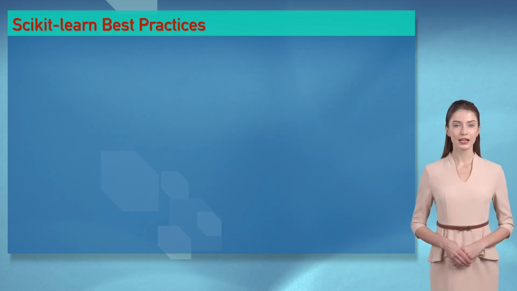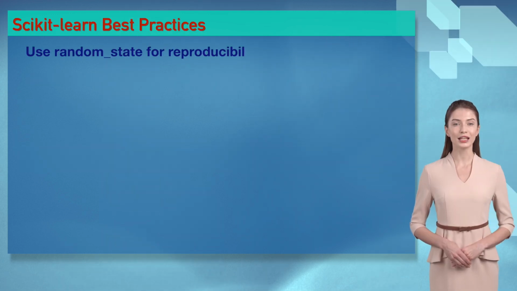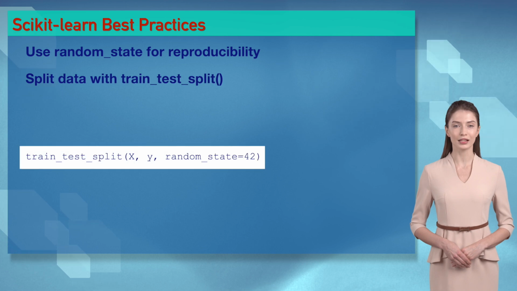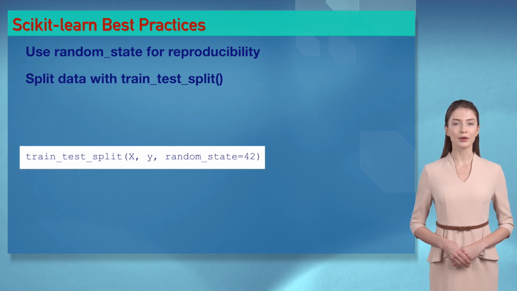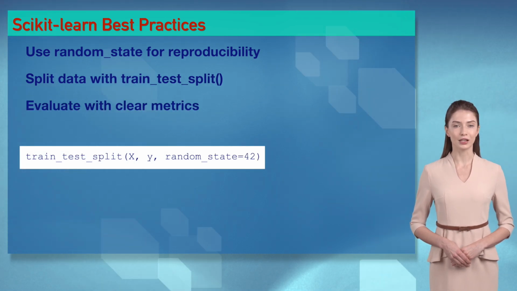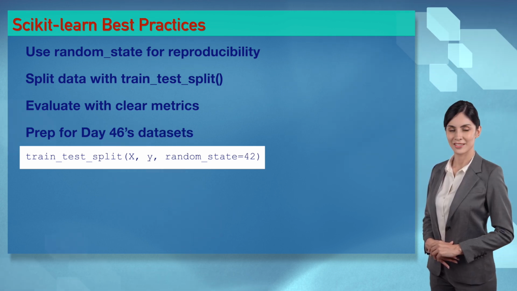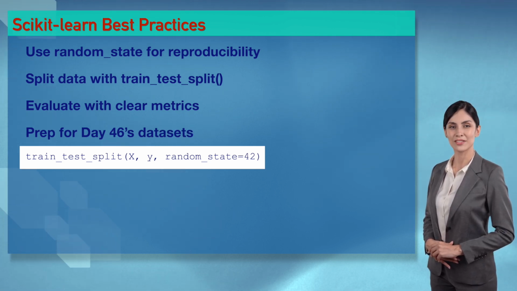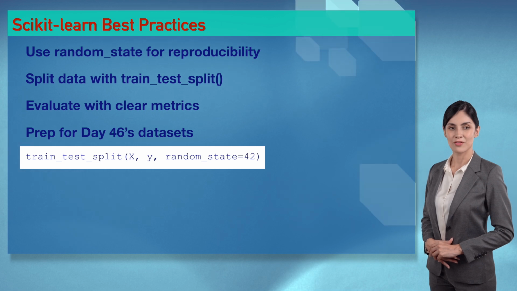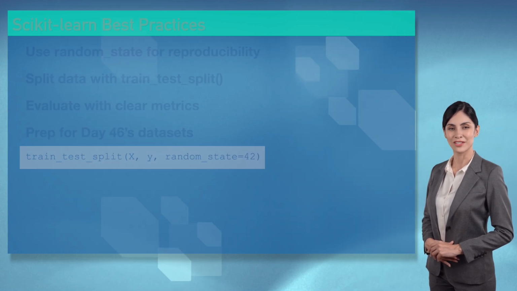Wizards, optimize Scikit-learn with clean data and random_state for reproducibility. Split data with train_test_split, and evaluate with metrics. Clean code powers AI models. Optimized code's so sexy, Isabella. Clear Scikit-learn practices make AI irresistible. Practice for Day 46's datasets, Wizards?